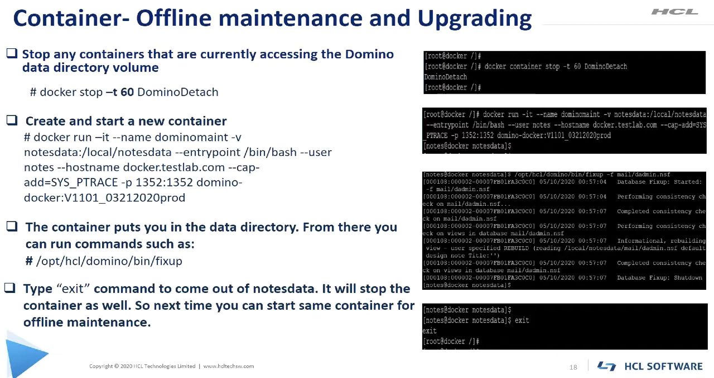After executing this command, it takes us to the data directory, and from there we can run the maintenance commands such as fixup, updall, compact. On the right hand side of the screenshot, you can see the output of this command. Once our maintenance activity is completed, we can type the exit command, and this will stop the offline maintenance container, and then we can start our Domino container. Moving on to the next slide.